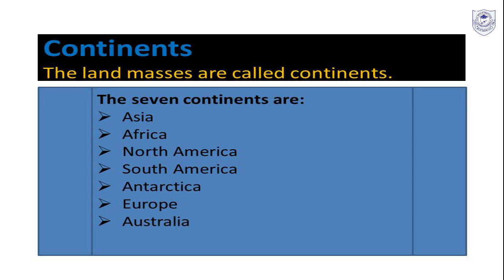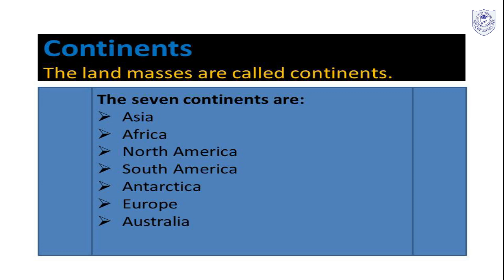We have 7 continents, namely Asia, Africa, North America, South America, Antarctica, Europe, and Australia. These continents, as I have said, are large land masses. So in these land masses, they have different physical features like forests, mountains, deserts, plains, rivers, and lakes.